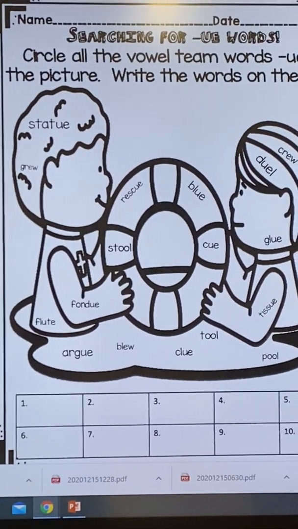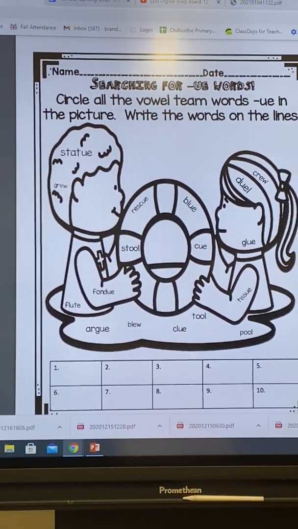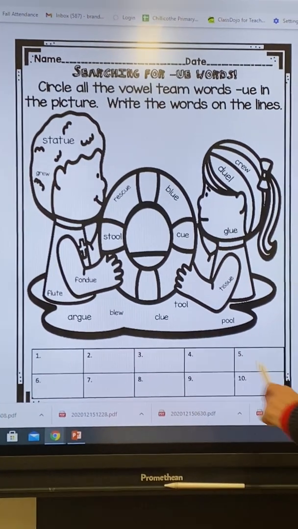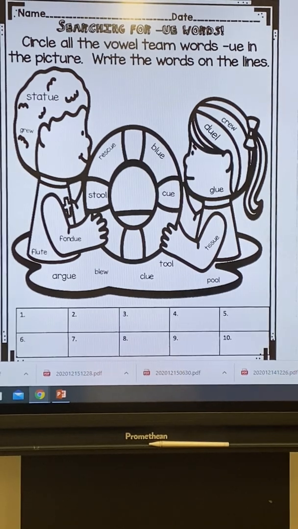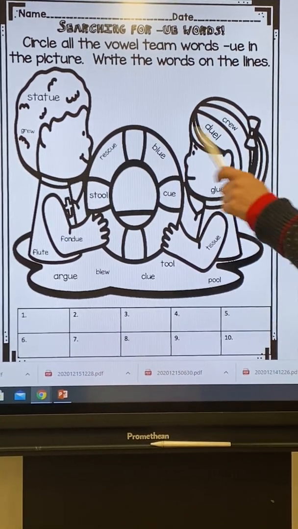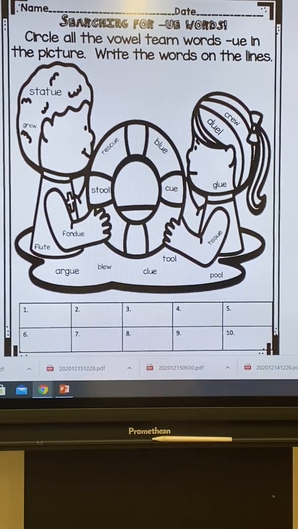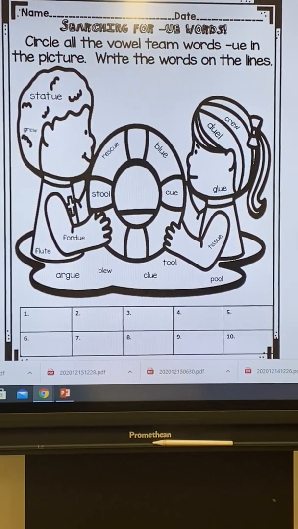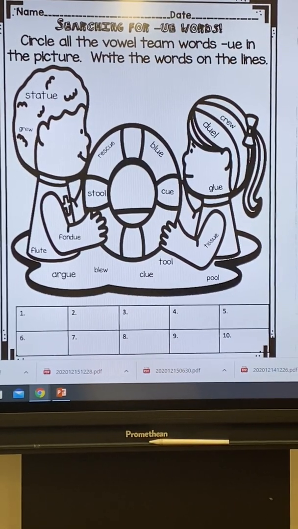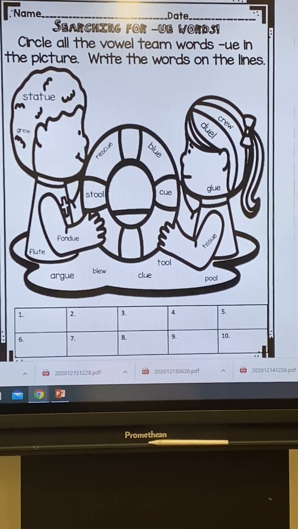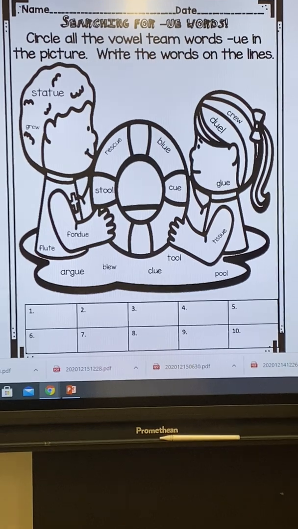So let's look here. They've got words written all over in this picture. And I can see down here at the bottom, there are 10 boxes for me. So how many UE words do you think I need to find in that picture? I'm thinking I need 10, since we've got 10 boxes. So I'm going to find 1. And as I'm looking, I'm going to go right here.